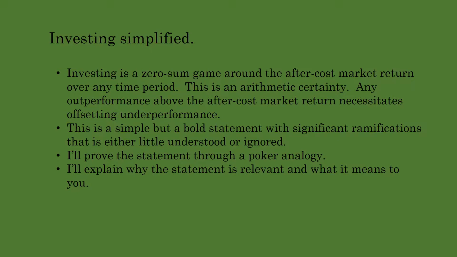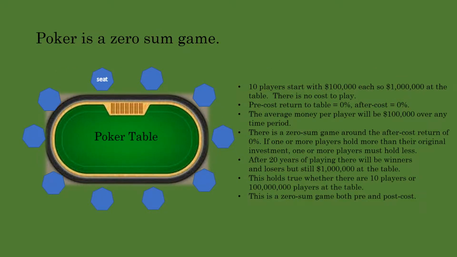to you. I'll use a poker analogy to explain the statement. You do not need to understand poker to understand the analogy, so let's get into it. Imagine 10 players bring $100,000 each to play poker. I use $100,000 because it is a nice, big, round number. No matter how long they play for, or how skilled or lucky each player is, there will always be $1 million at the poker table.